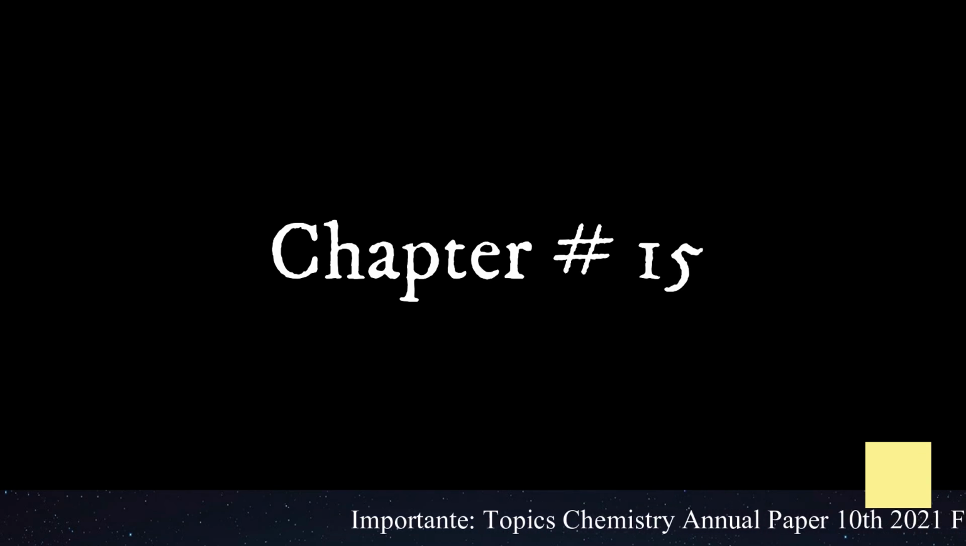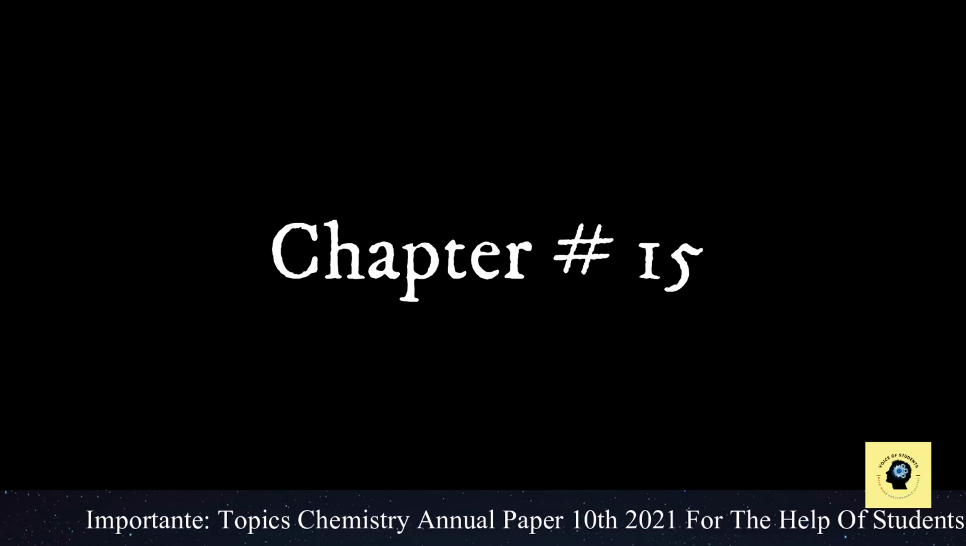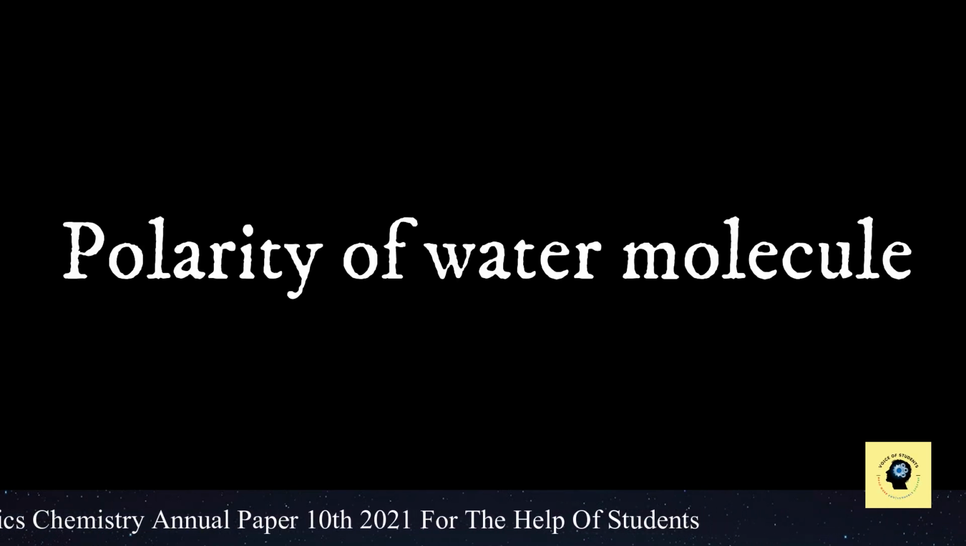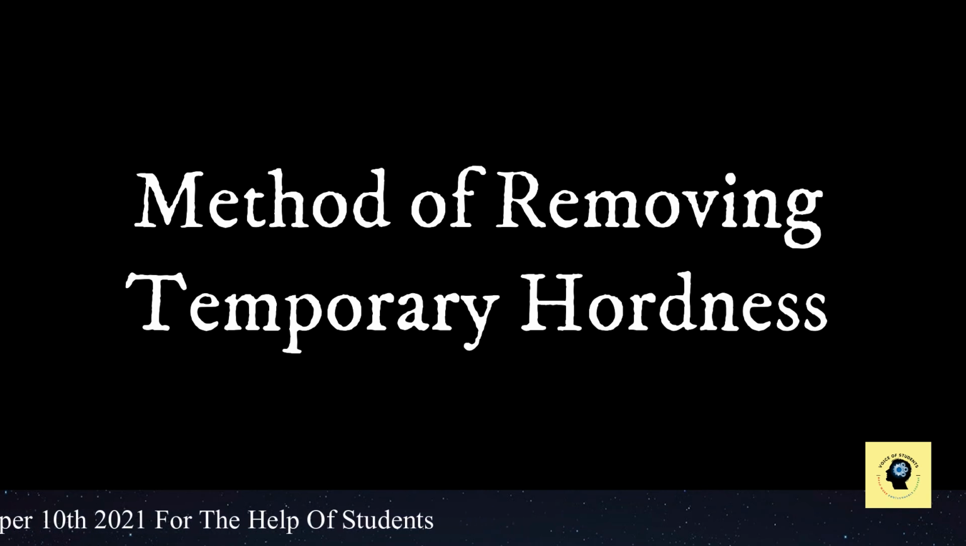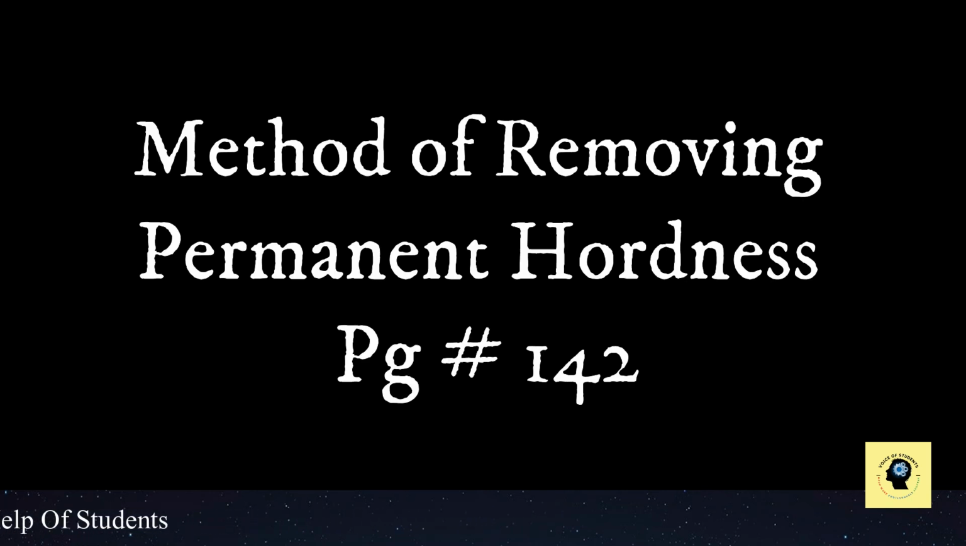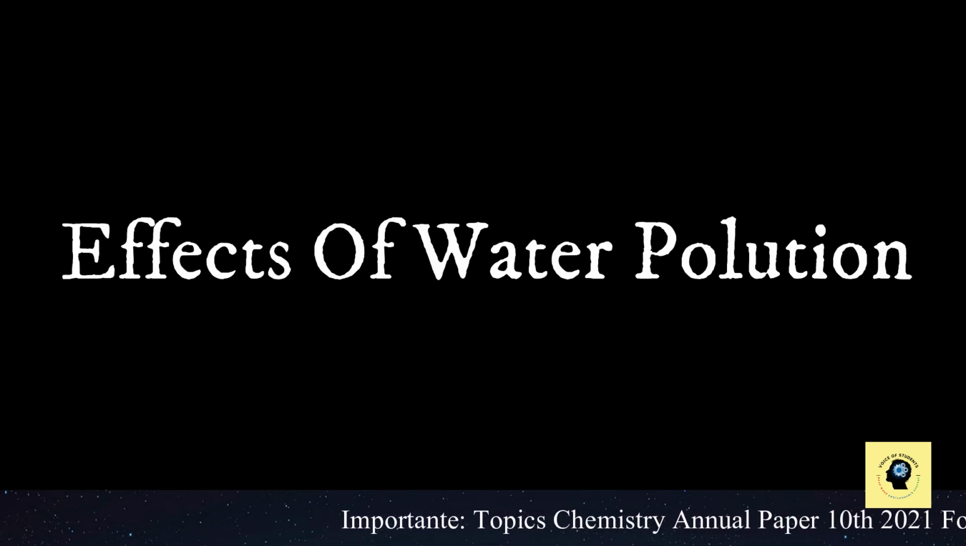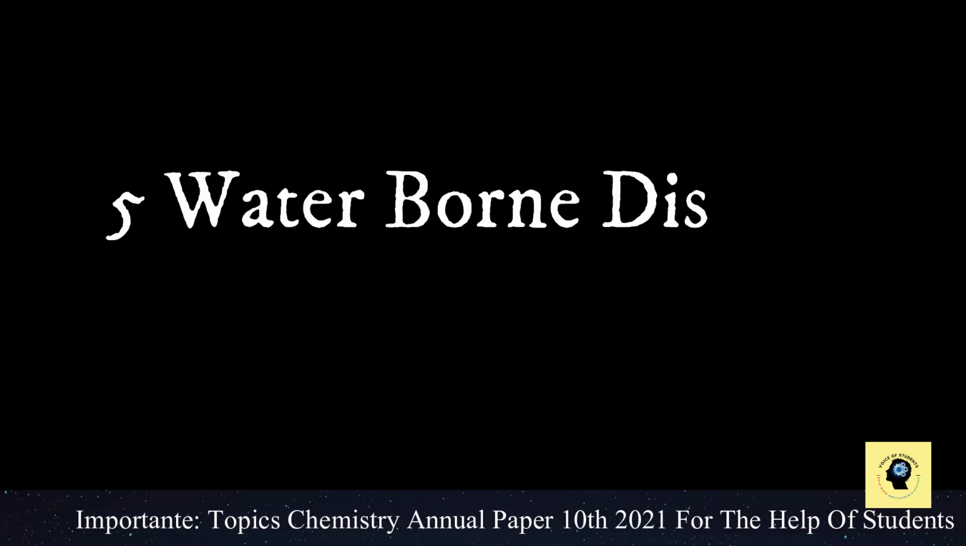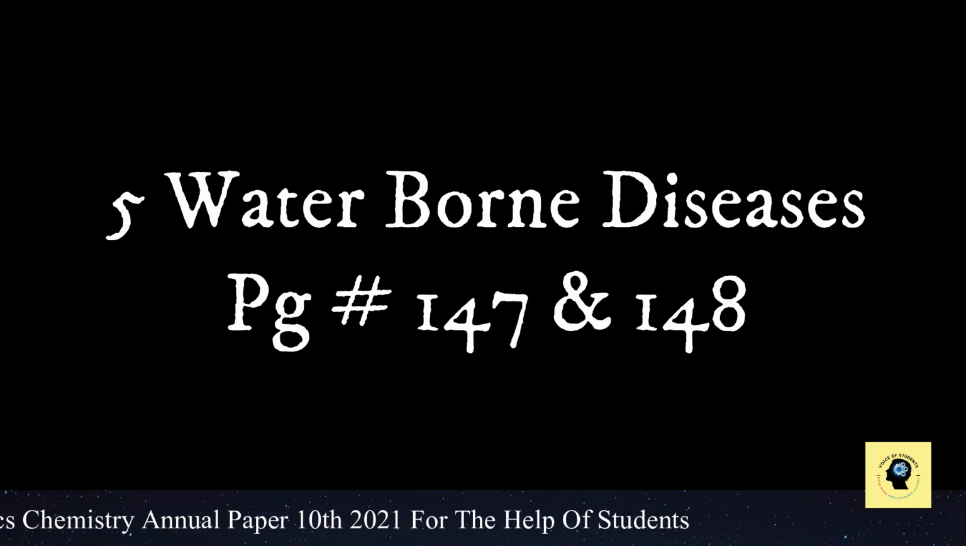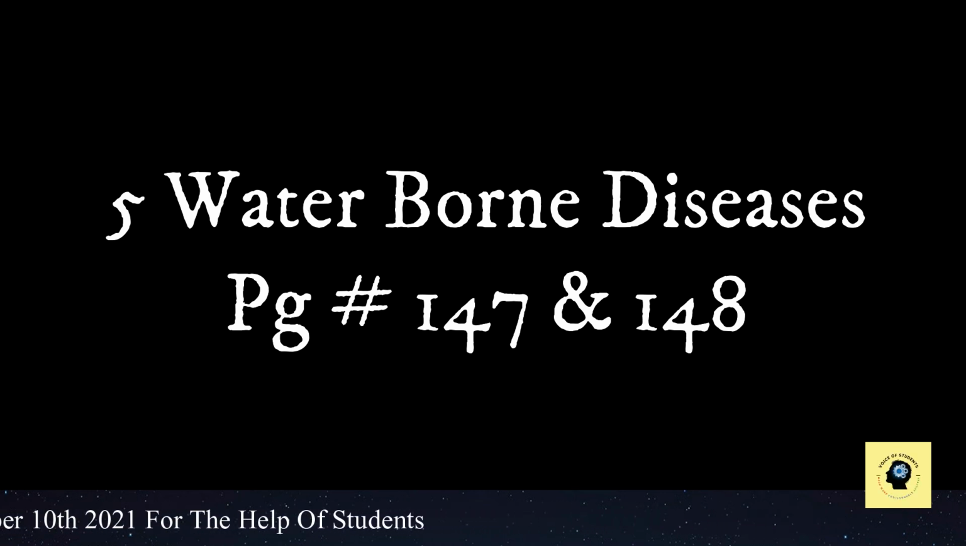Then in chapter number 15 we have polarity of water molecule, then methods to remove temporary hardness, methods to remove permanent hardness of water on page number 142. Then we have effects of water pollution, then at least 5 waterborne diseases on page number 147 and 148.